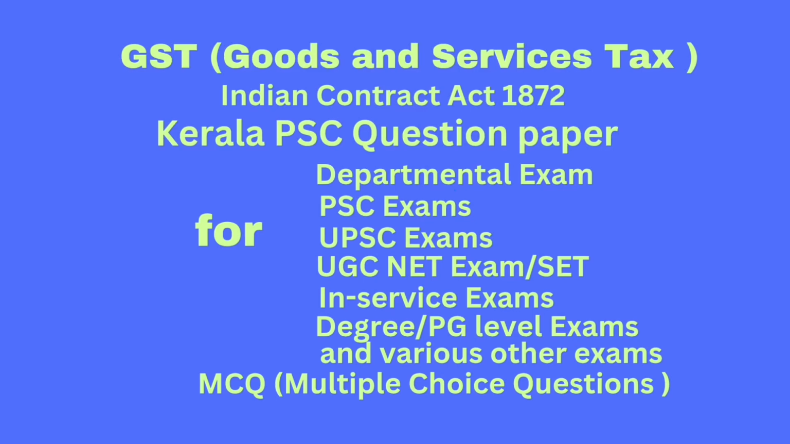Question number 31. Which country was the first one to implement GST? Option A India, option B United Kingdom, option C Australia, option D France. Correct answer option D France. Question number 32. When was GST Council constituted? Answer 12th September 2016. Question number 33. The decision of the GST Council should be taken by the majority of not less than dash.